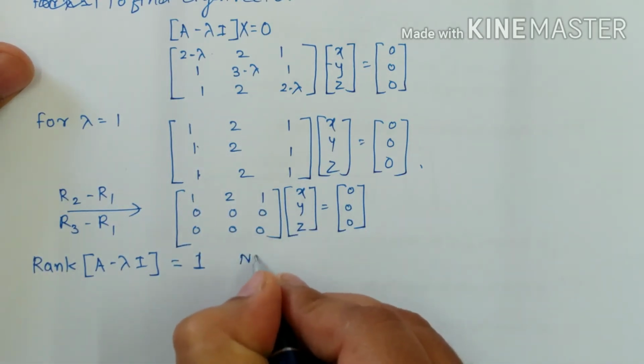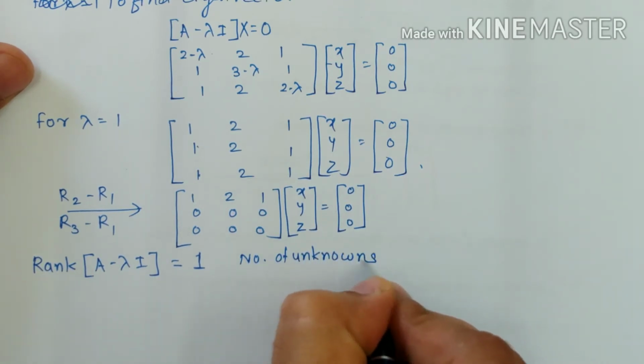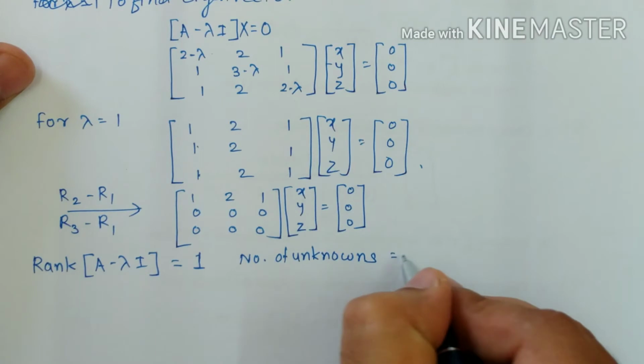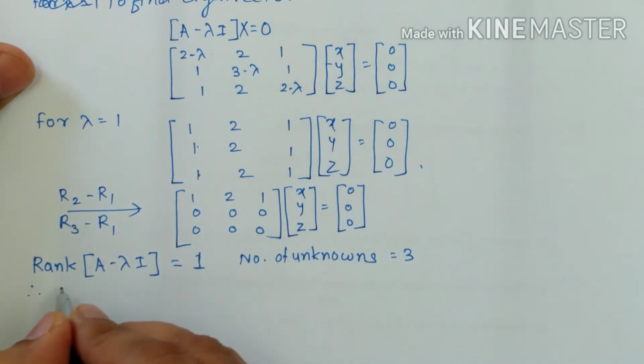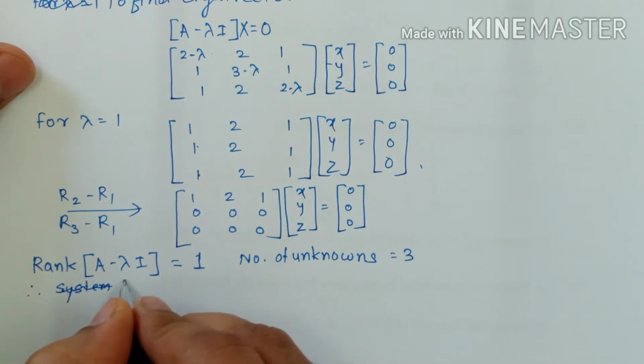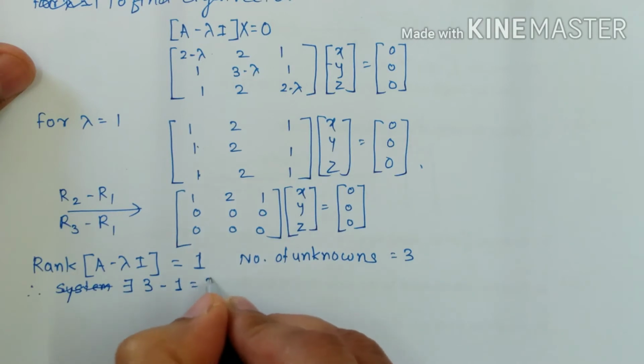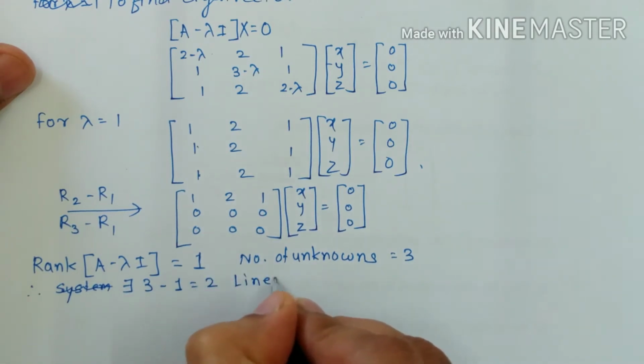Now the number of unknowns for the system is 3. Therefore there exist number of unknowns minus rank, which is 2, linearly independent solutions.